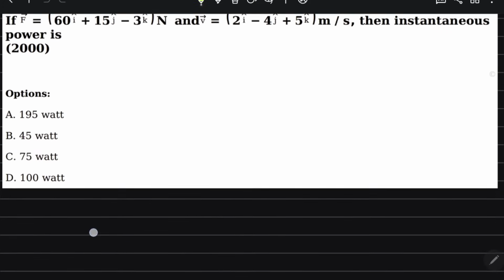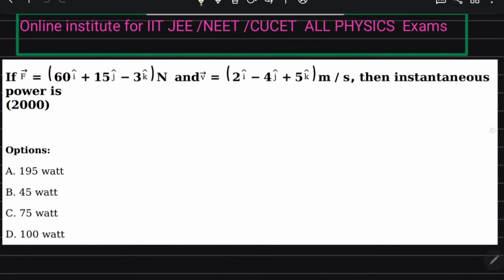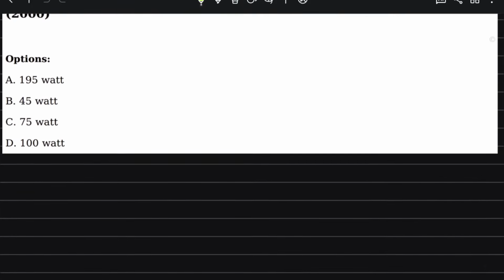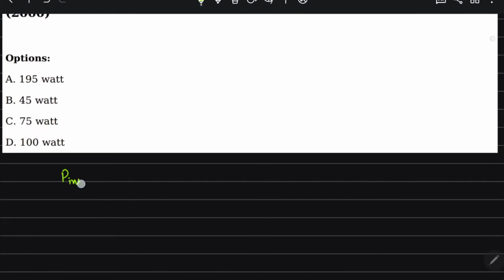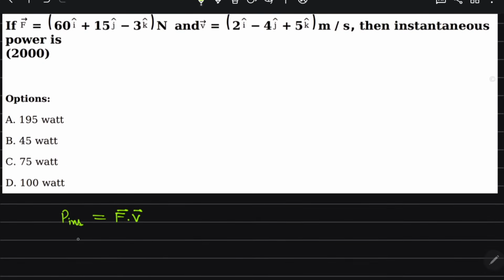This is our next question. Force and velocity are given, find the instantaneous power. Instantaneous power is basically force dot velocity. Force they have given is 60 i cap plus 15 j cap minus 3 k cap, dot velocity 2 i cap minus 4 j cap plus 5 k cap.